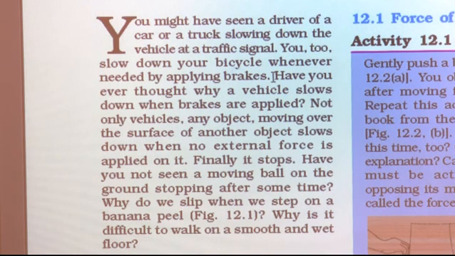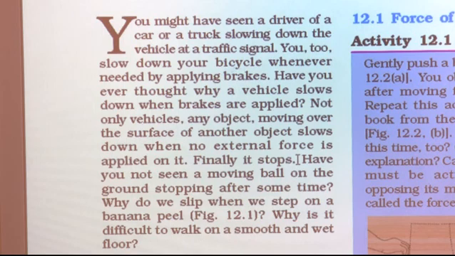You apply the brakes. Have you ever thought why a vehicle slows down when brakes are applied? What is the function of a brake? What do the brakes do actually? They increase the friction between the road and the wheels of vehicles. Not only vehicles, any object moving over the surface of another object slows down when no external force is applied on it. Finally, it stops.